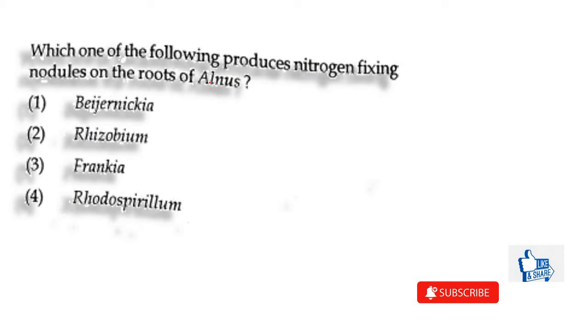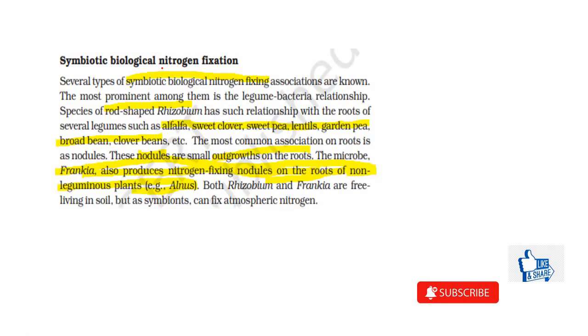Then next, which of the following produces nitrogen fixing nodules on the roots of Alnus? So they have given us the microbes. All these are microbes, and they have given us this plant, that nitrogen fixing nodules are formed on the roots of Alnus. So which of the microbes is the one which is producing these nitrogen fixing nodules? Let's look at what these nitrogen fixing nodules are. So in this biological nitrogen fixation, it is a symbiotic relationship between the microbe as well as the root of the plant.